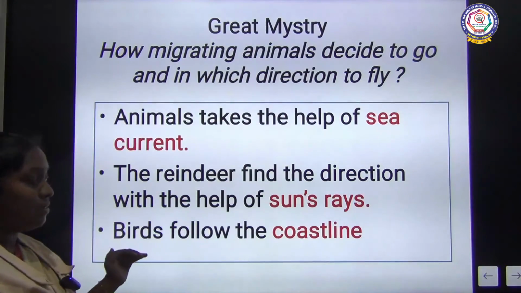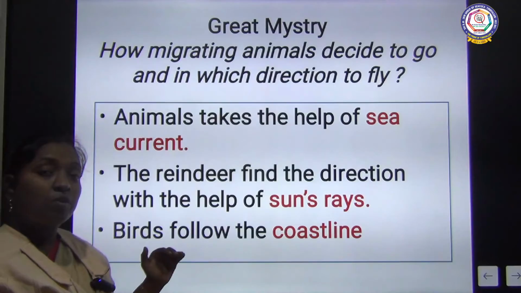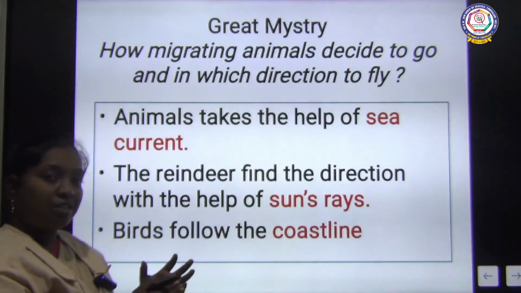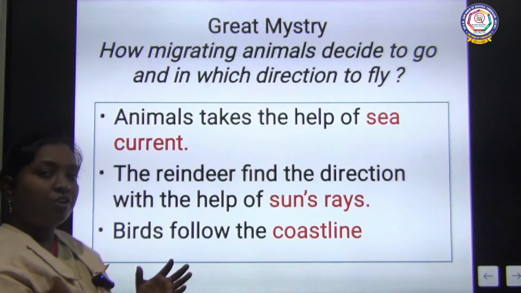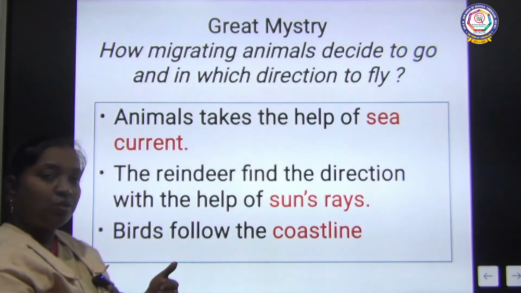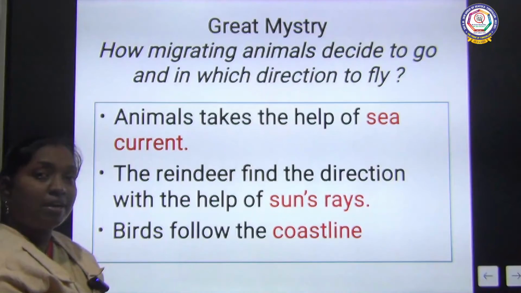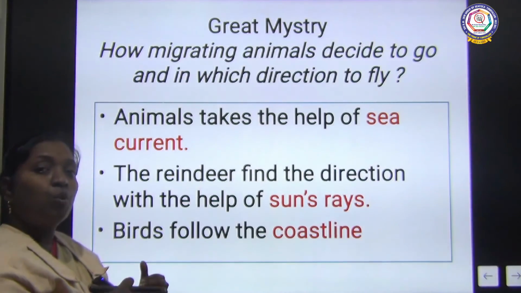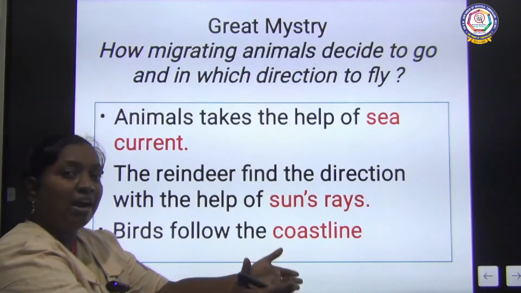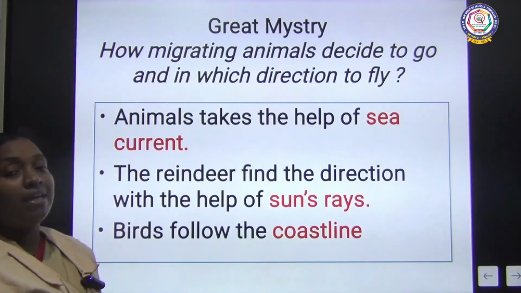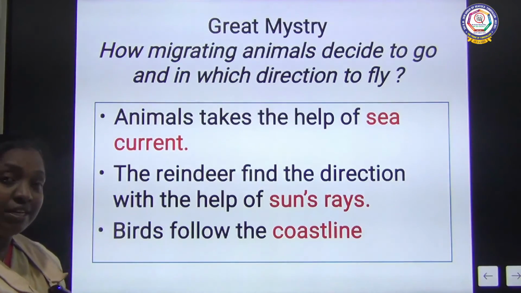The next is birds. Birds take the help of the coastline. Coastline means the seashore, the meeting point of the sea and the land. With the help of that, birds move from one place to another. With the help of these, birds and animals change their places.